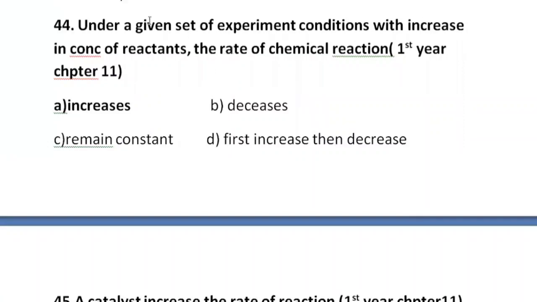44th MCQ is, under a given set of experimental conditions, with the increase in the concentration of reactant, the rate of a chemical reaction. A option, increase. B, decrease. C, remain constant. D, first increase then decrease. A option is correct here, that with the increase in the concentration of reactant, the rate of a reaction increases. Rate is directly proportional to concentration of a reactant.